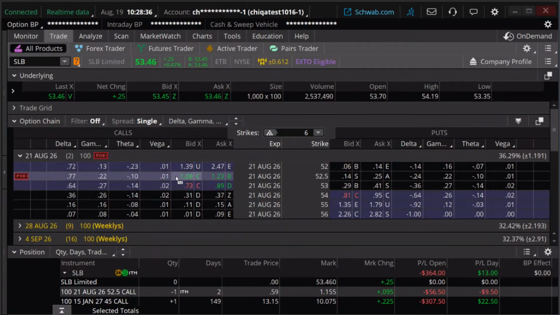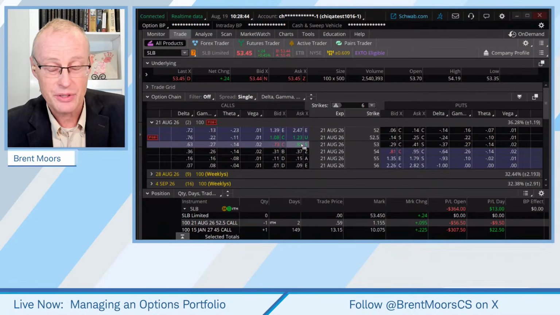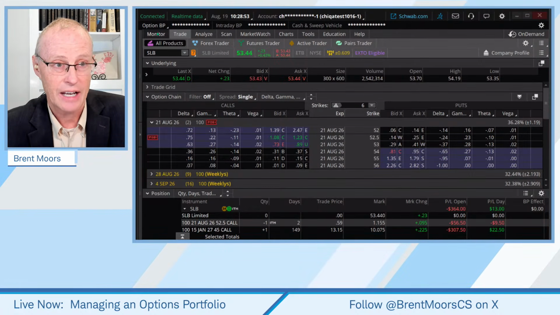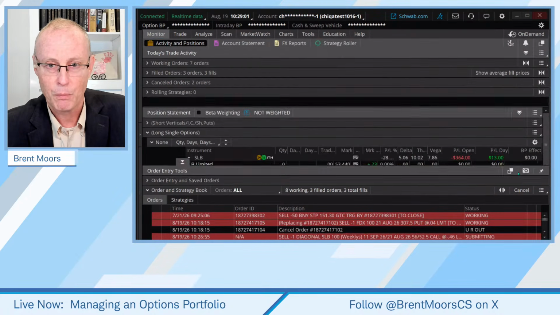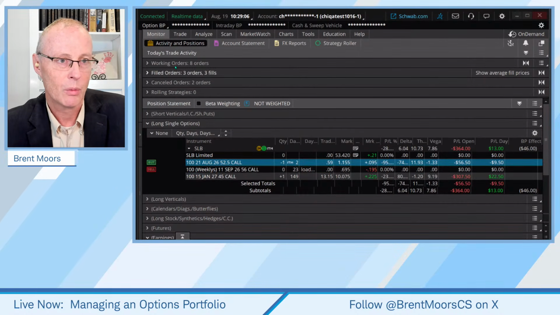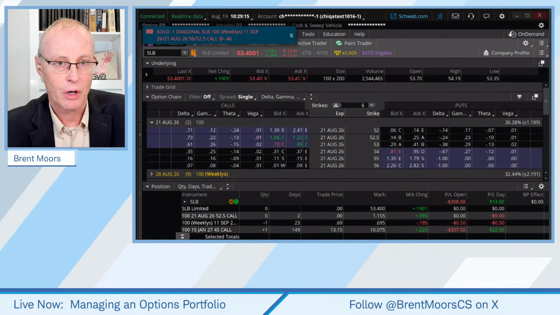So some traders will say, and this is why I said this is kind of a messy trade, this is the most complicated one that we're going to deal with today, I think. Some traders will say, look, I'm not going to roll for the debit. I'm not going to roll if it's going to cost me more to stay in that trade. I'm just going to let it sit here as is. But I want to keep this example in for this trade as a poor man's covered call to manage in the future. So I'm going to actually enter that trade in. We'll see if that fills. Okay. So there we go. We just filled. We just rolled that out.